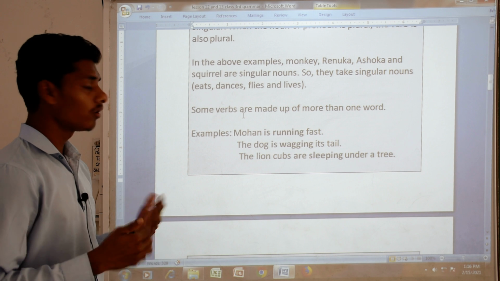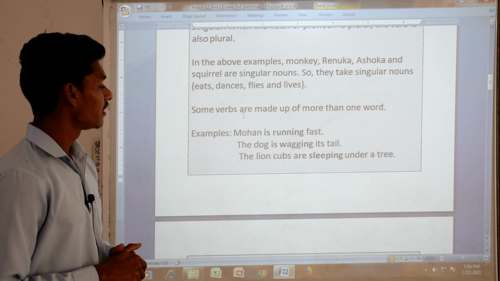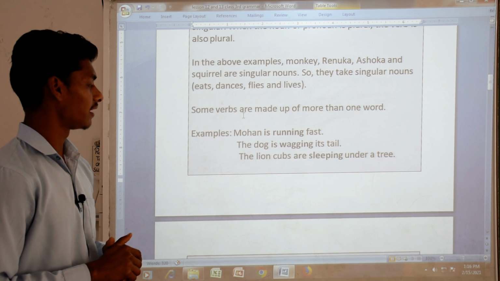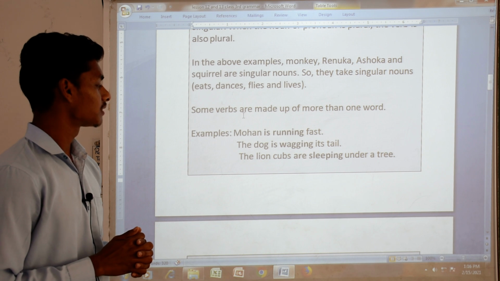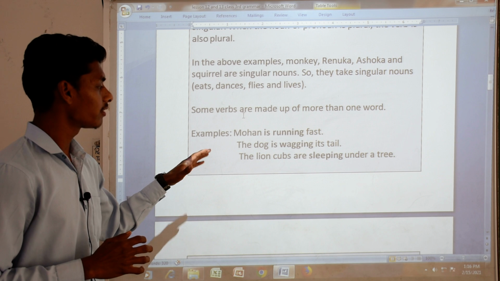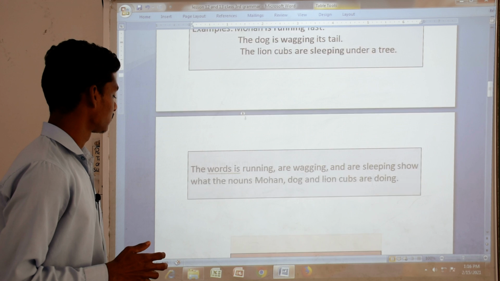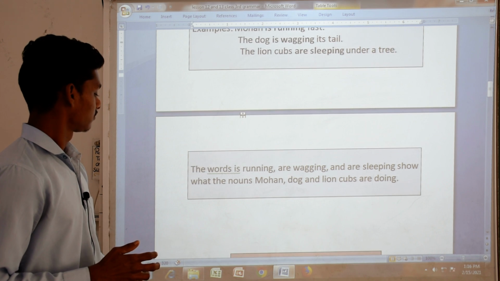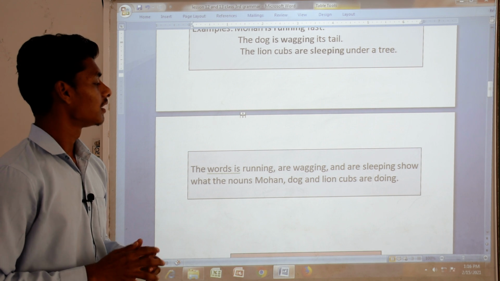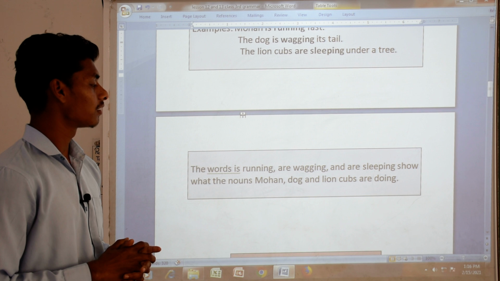Examples of verbs with more than one word. Mohan is running fast. The dog is wagging its tail. The lion cubs are sleeping under a tree. Here it is about more words. The words is running, is wagging and are sleeping show what the nouns Mohan, dog and cubs are doing.